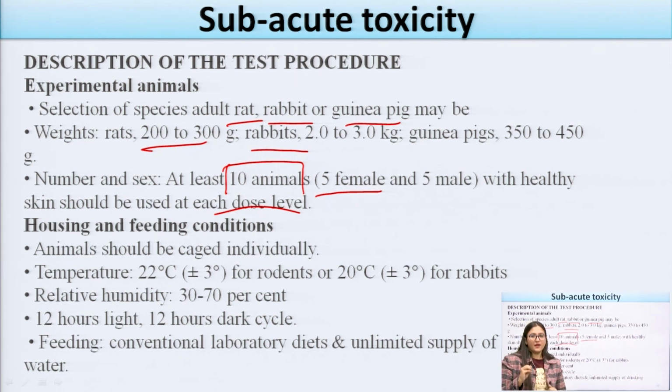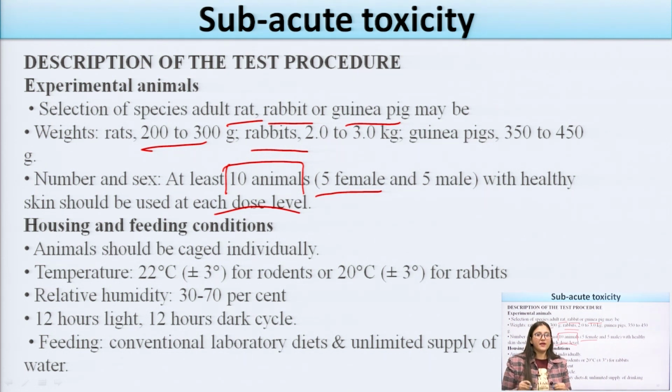Housing and feeding should be done carefully; animals should be caged individually. The temperature should be 22 degrees Celsius for the rodents and 20 degrees Celsius for the rabbits. The relative humidity should be 30 to 70%.